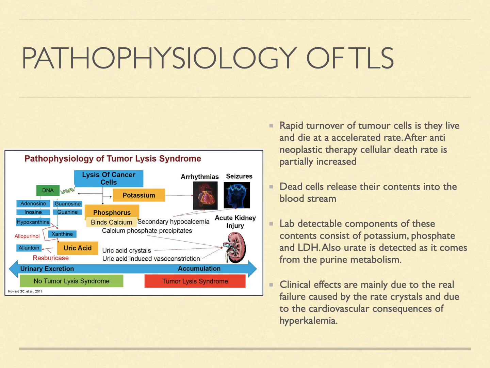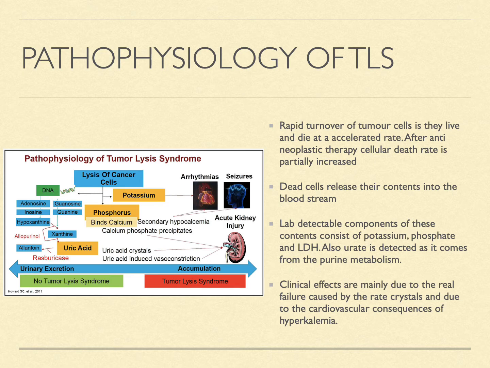Pathophysiology of tumor lysis syndrome. The rapid turnover of the tumor cell is that they live and die at an accelerated rate. After the anti-neoplastic therapy, the cellular death rate is further increased. The dead cells release their contents into the bloodstream. The lab detectable components of these consist of the potassium, phosphate, the LDH, and also the urate is detected as it comes from the purine metabolism.